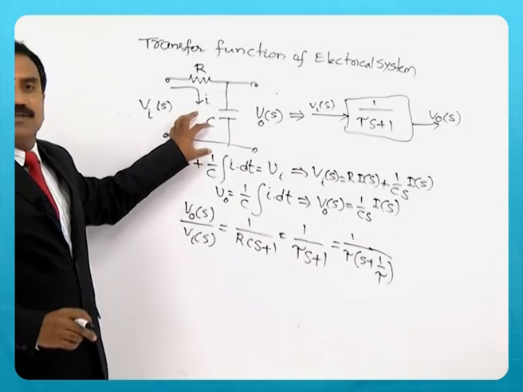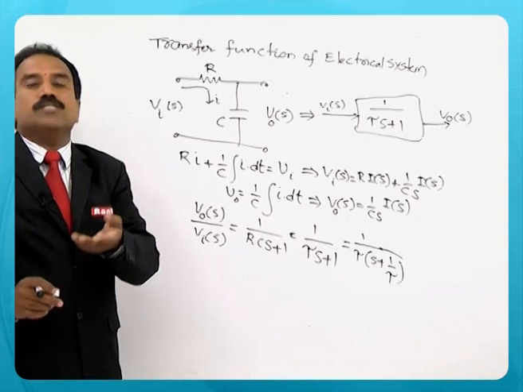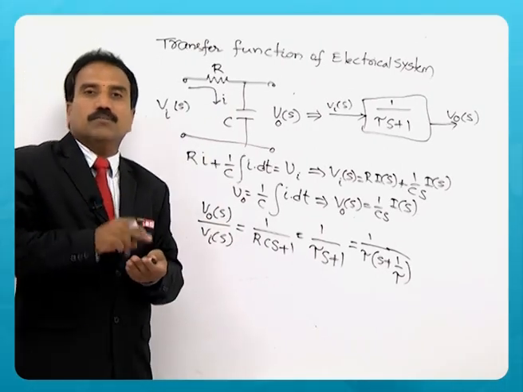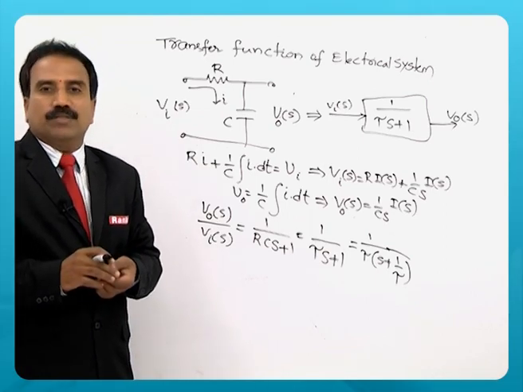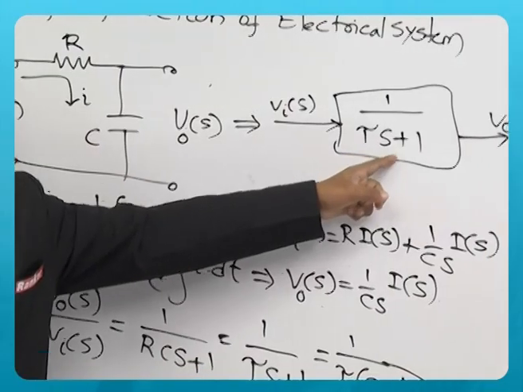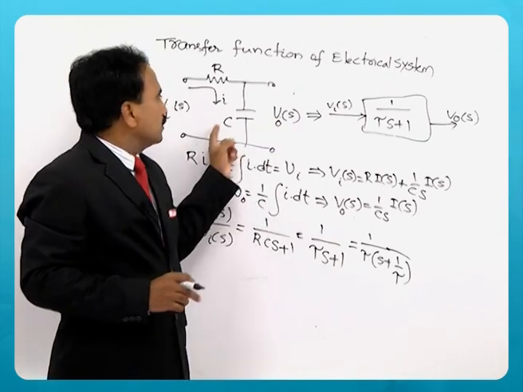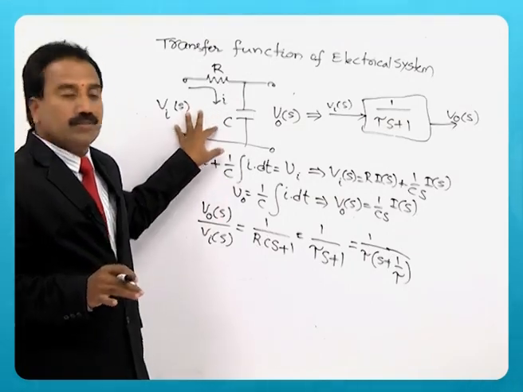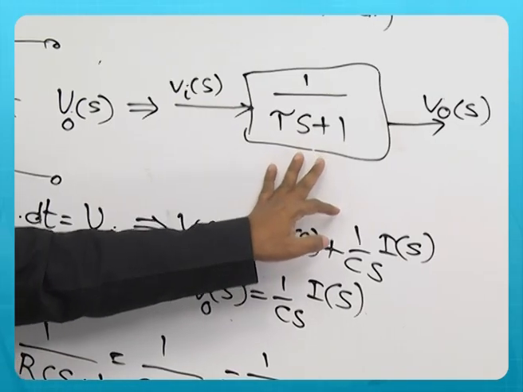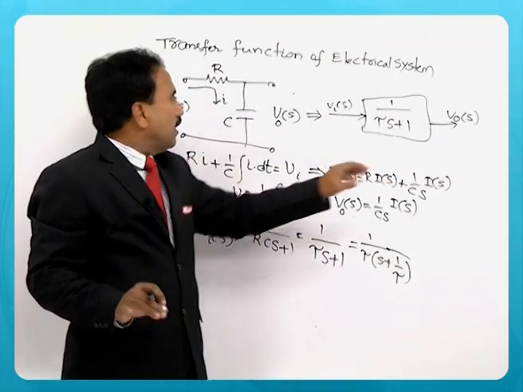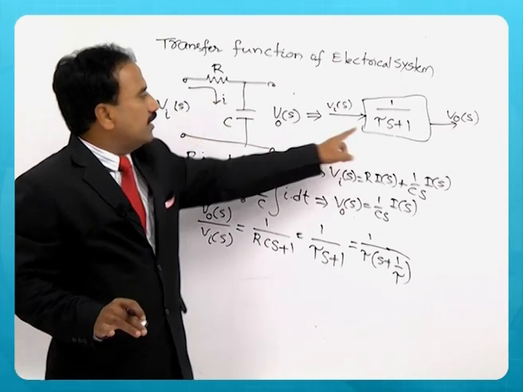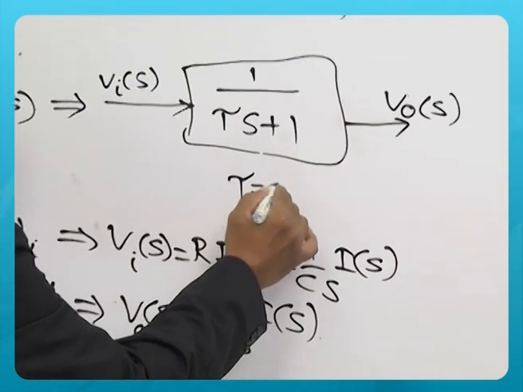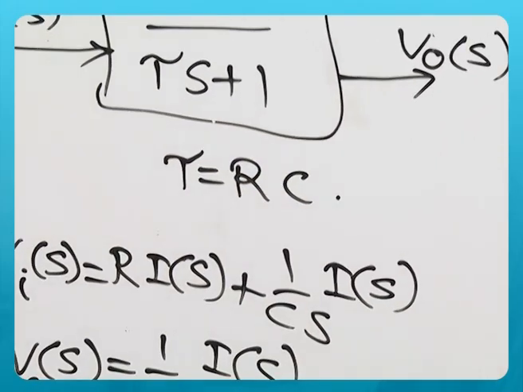The same circuit can be represented in control system language as 1 by tau S plus 1 with some input and some output. So, this part is a transfer function. This one and this one are the same. You call it a circuit, I call this a control system whose components are R and C, and it is represented by time constant tau, where tau is equal to RC.